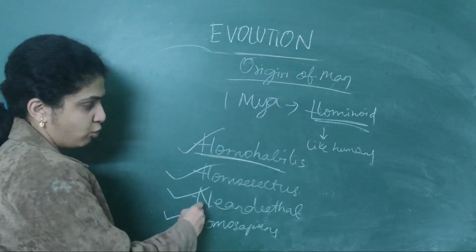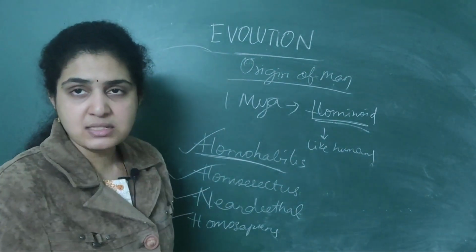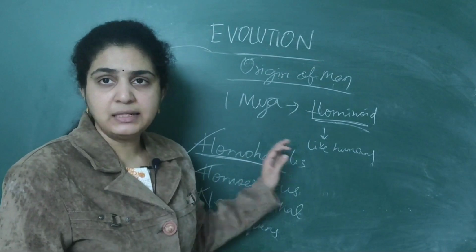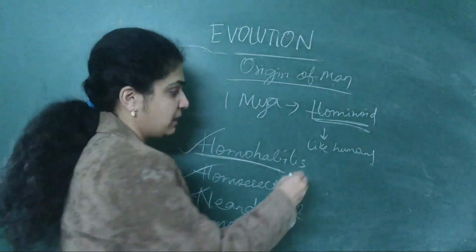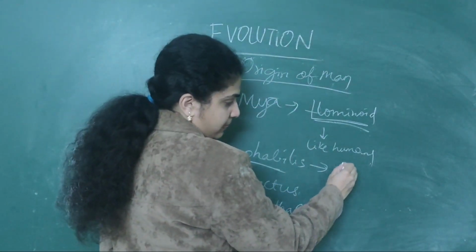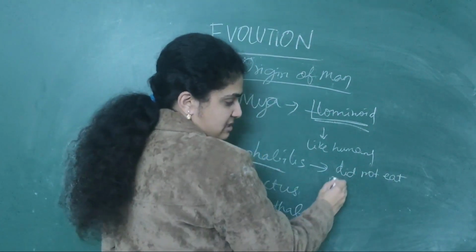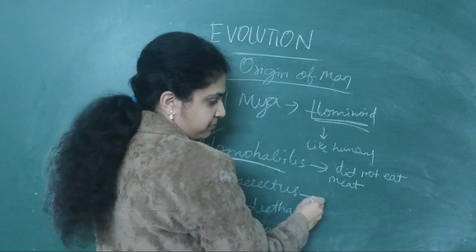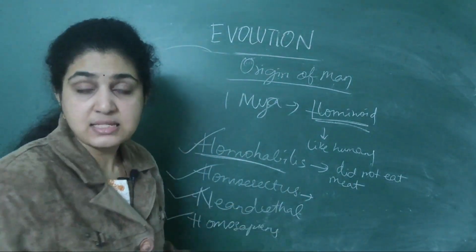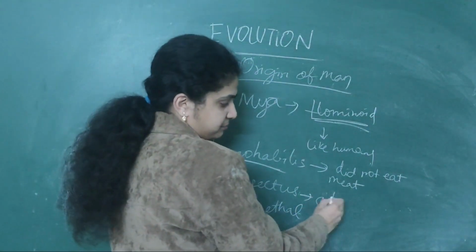Next, Neanderthal, Homo sapiens. Homo habilis did not eat any meat. That was a specific feature for them. Homo erectus ate meat.